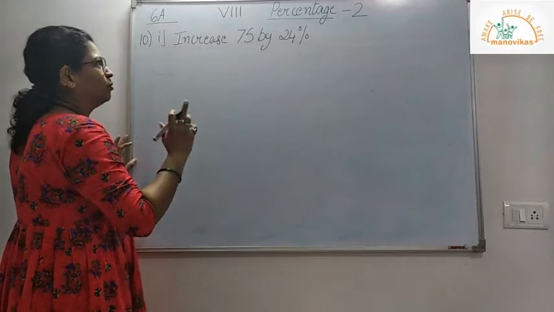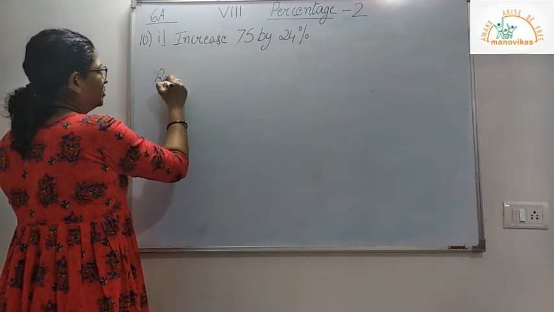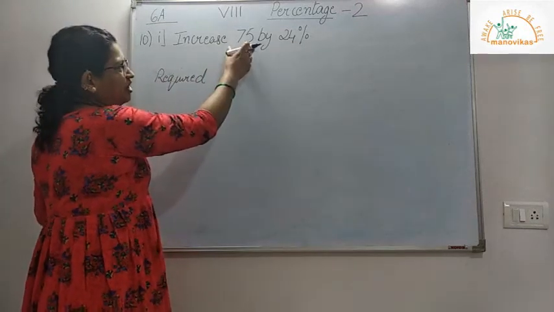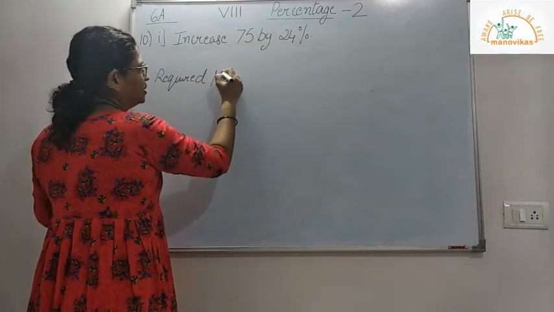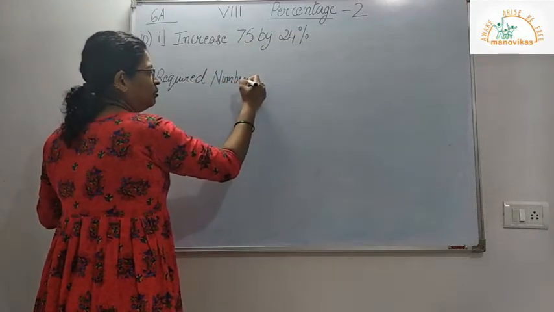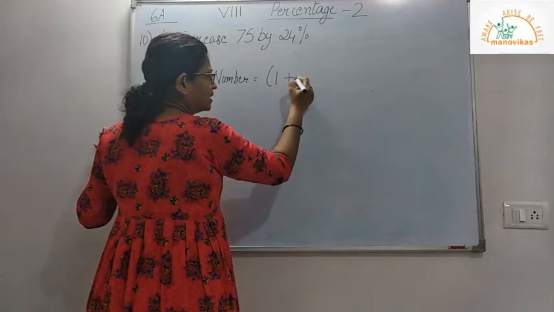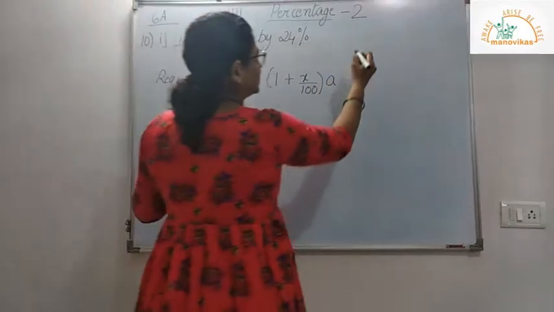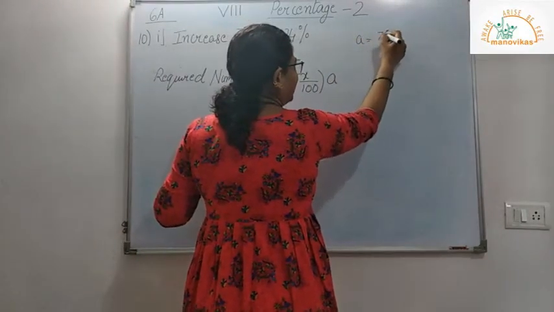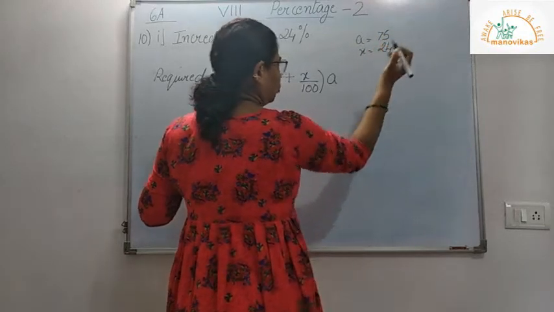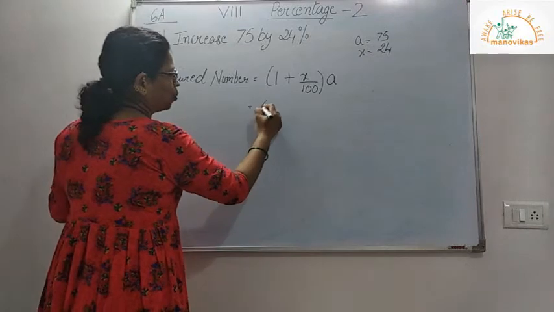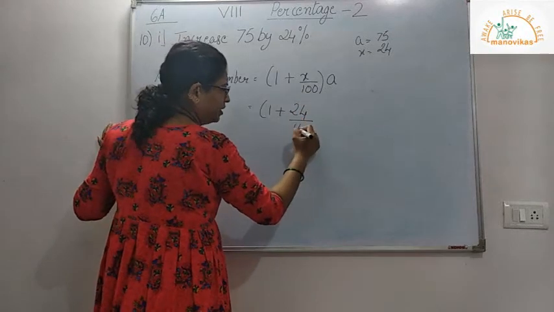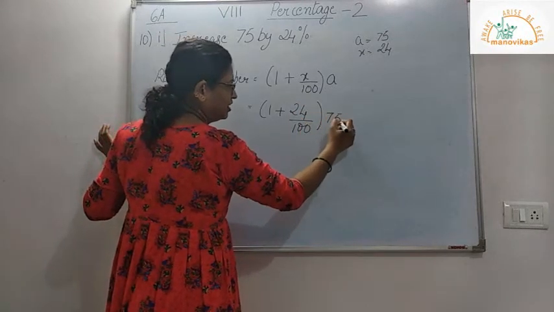So for increase, my formula is, the required number which we need to find, that is, if we increase 75 by 24%, my new number will be equal to 1 plus x upon 100 into a. So here my a is equal to 75 and x is 24. So I substitute: 1 plus 24 upon 100 into 75.